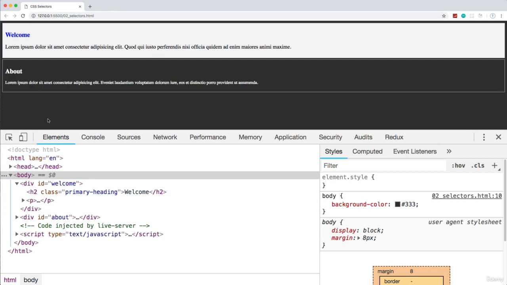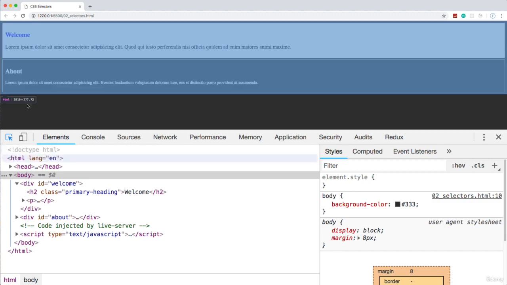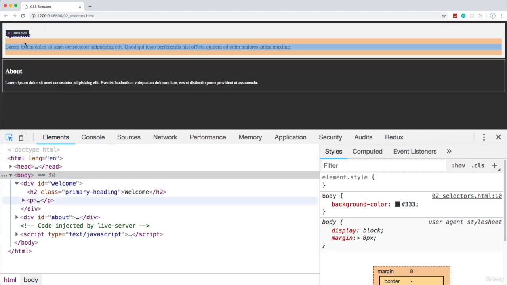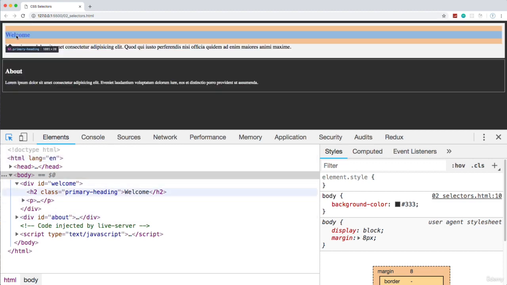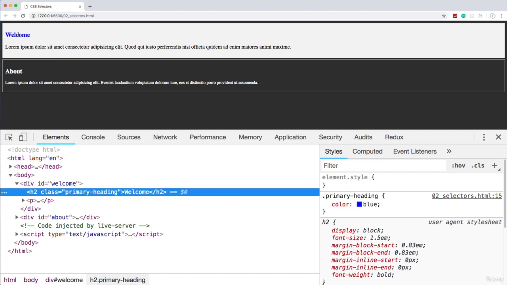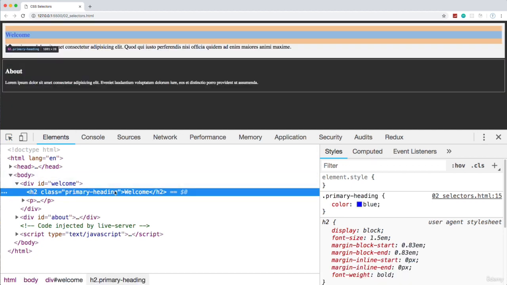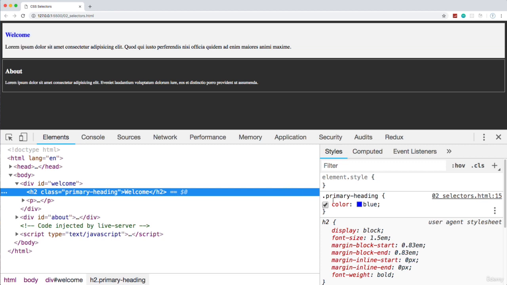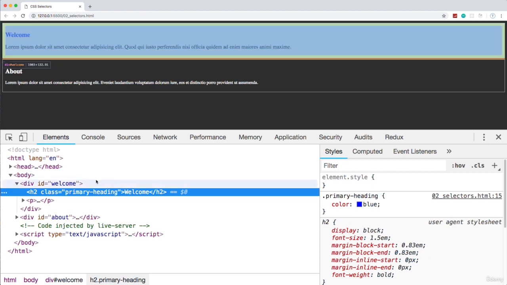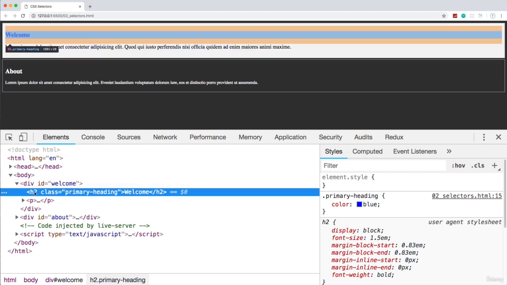And then if we want to select something, we can go ahead and hit the select tool. See how it turned blue? And then let's say I want to look at the HTML and CSS for this welcome, this H2 right here. I can click that, and notice that it's now highlighted down here, and it also shows me the CSS. So it shows me the H2 CSS and the class of primary heading, because that's a class that's actually on this element.